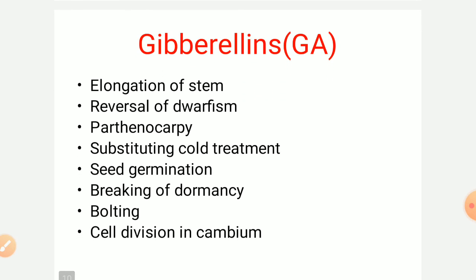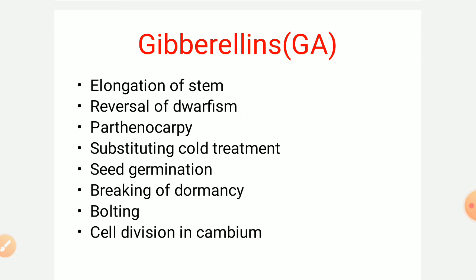Third is gibberellins. Gibberellins are used in a wide variety of ways. The first important use is elongation of the stem. Another is reversal of dwarfism. Sometimes dwarf plants are there, and if we apply an appropriate concentration of gibberellins, they will undergo elongation. That means their dwarfism will be removed. And same as before, parthenocarpy, that means obtaining the fruit without the fertilization process.